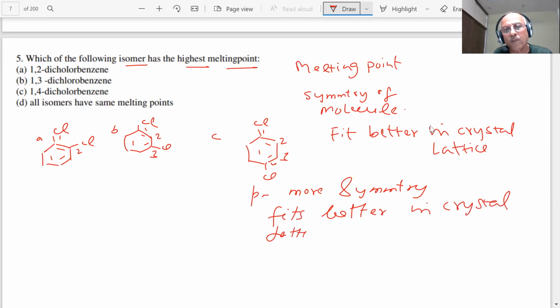Therefore, if you want to melt it, you will have to supply more energy, because the fitting is more close, hence will need more energy to melt it. Therefore our answer is C, student. The answer of 5th is C, 1,4-dichlorobenzene.